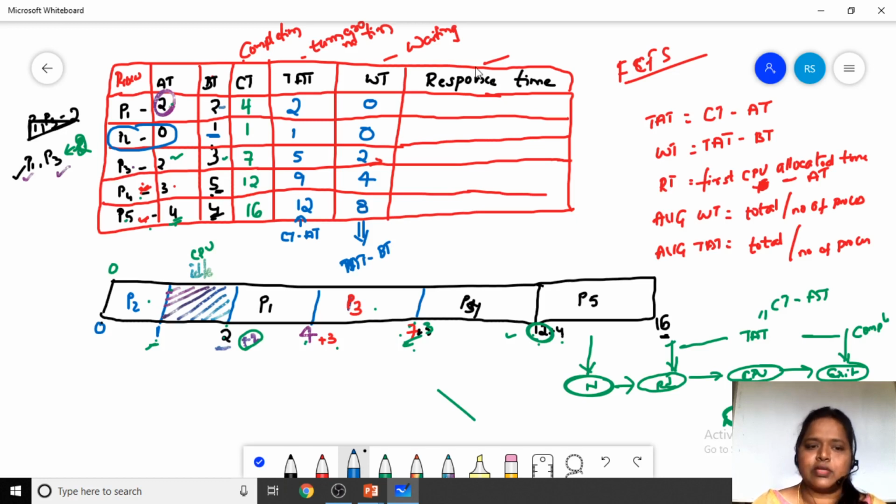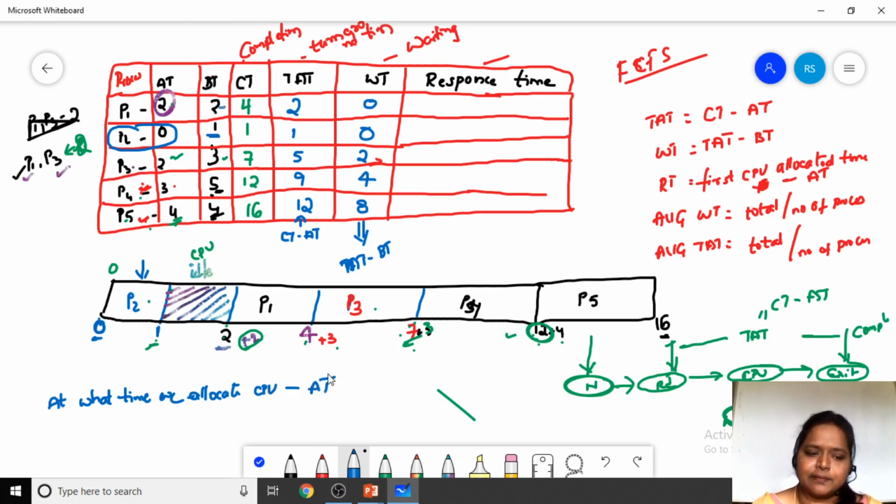Now the major thing is response time. Response time means the time at which the process first gets the CPU. Suppose for P2, at what time have we given the CPU to this process? At 0 milliseconds. So the response time equals the time at which we allocated the CPU